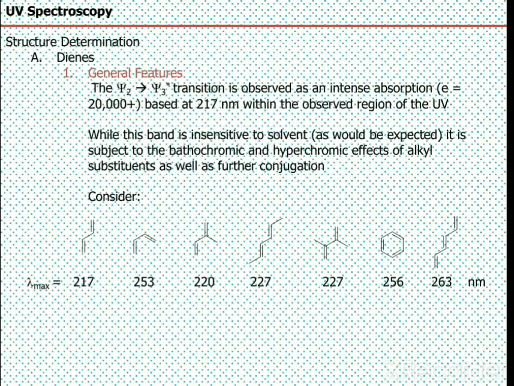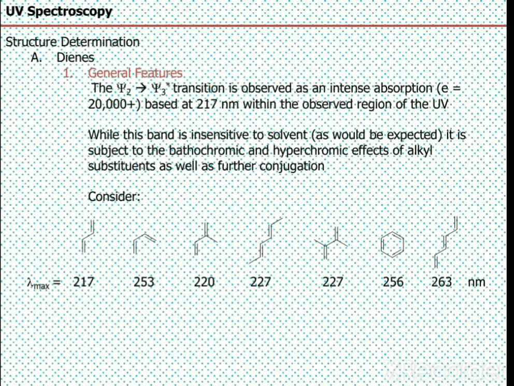Then the fourth diene is a 6-member structure having 2 methyl substituents. The fifth structure also has 6 carbon atoms, but the position of the methyl group is a little different. The sixth structure is the aromatic benzene ring, whose lambda max value is 256 nanometer,